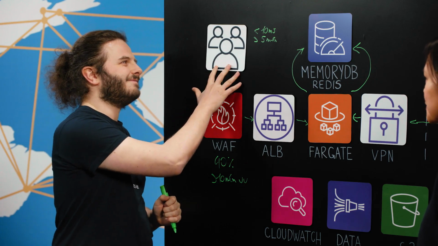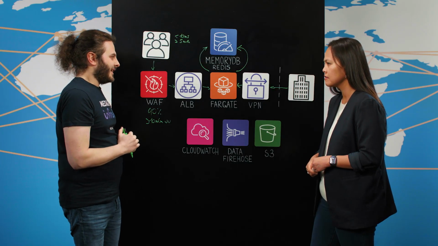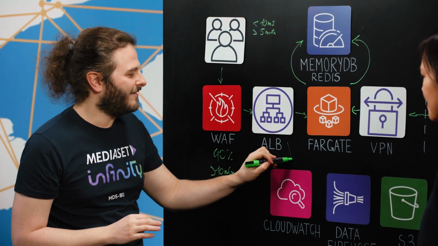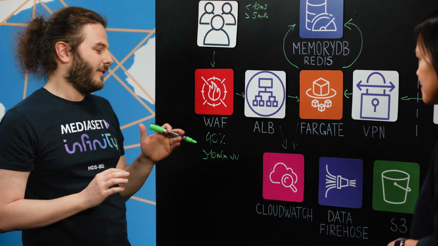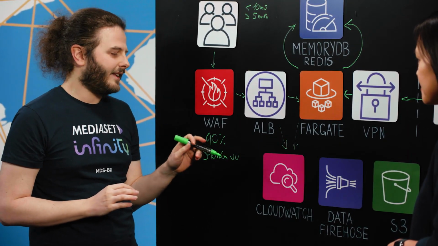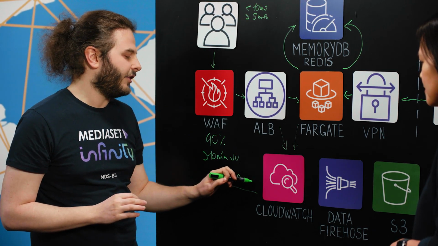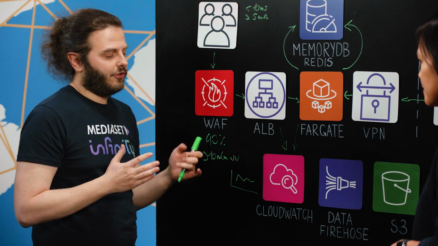Super cool. So how do you monitor all of this? Well, basically, we create a lot of logs. Both ALB and Fargate create logs. These logs are stored in CloudWatch, and this allows us to create dashboards to make sure that everything is going according to what we expect, and that we have no issues.